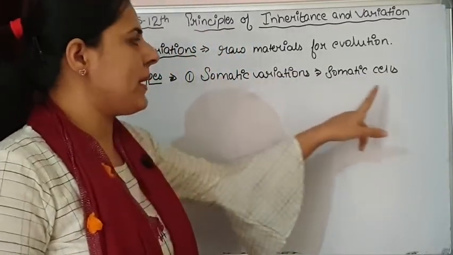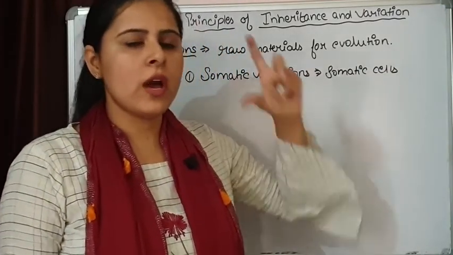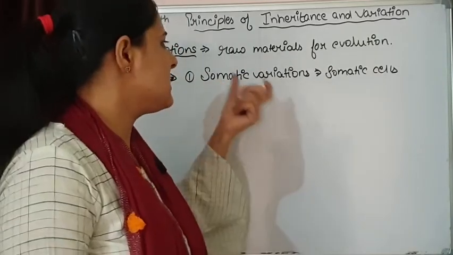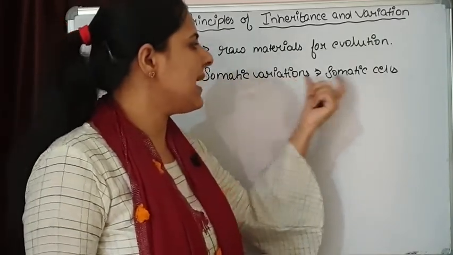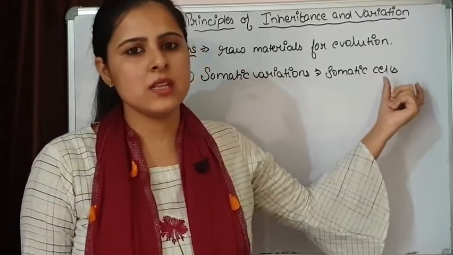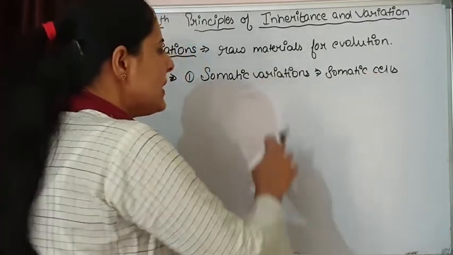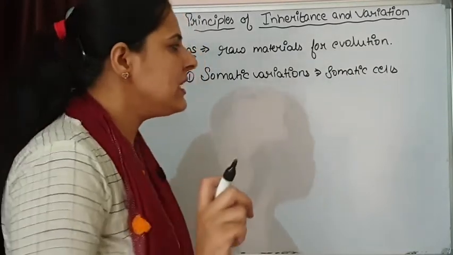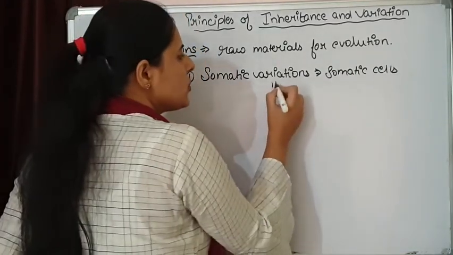When we say somatic variations, most of our body cells, our hand cells, eye, face cells, other organs, are made up of somatic cells of our body. So when variations take place in these cells, these variations are not going to be inherited.